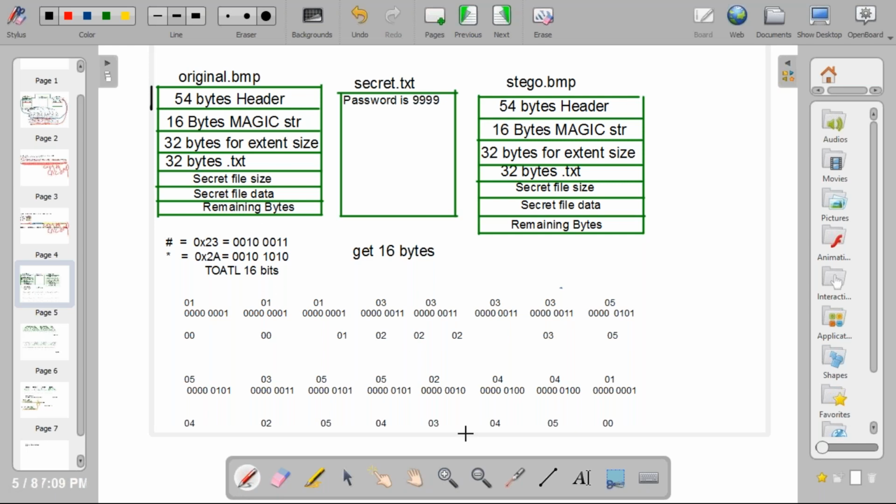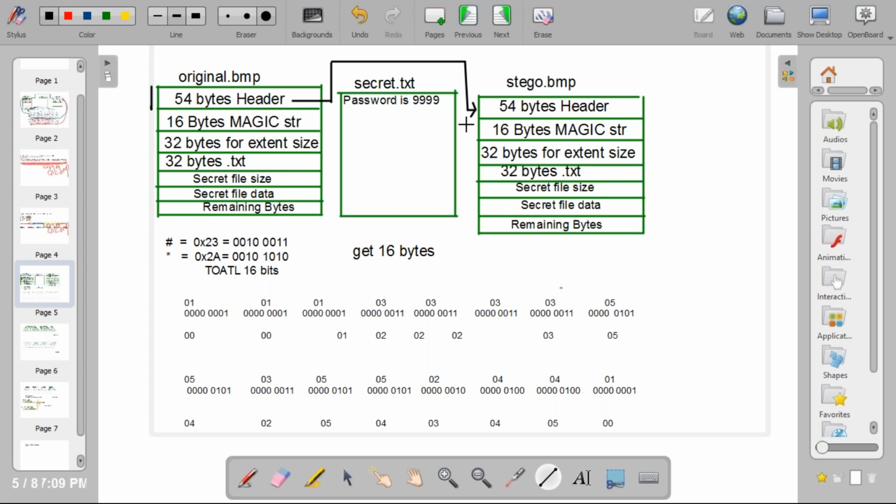The first step is that you need to copy the 54-byte header as it is to stego.bmp. You need to read 54 bytes and write them to the stego.bmp output file. That's all, that is your first step, because I told you there is no difference in the image. Both images should look the same, not even similar, the same.